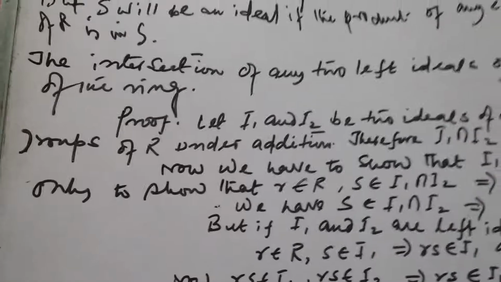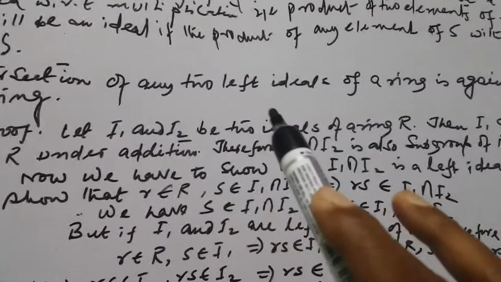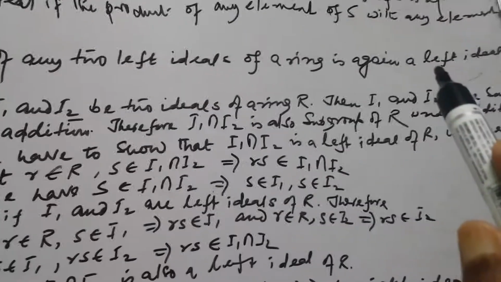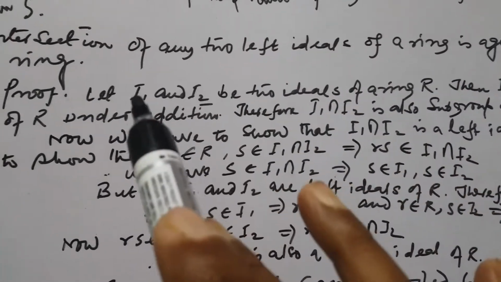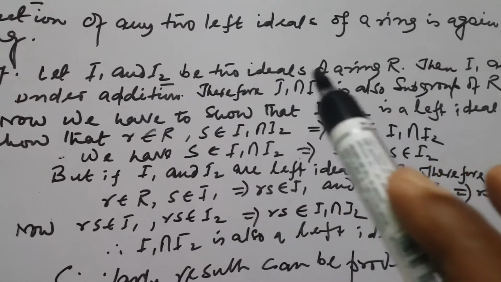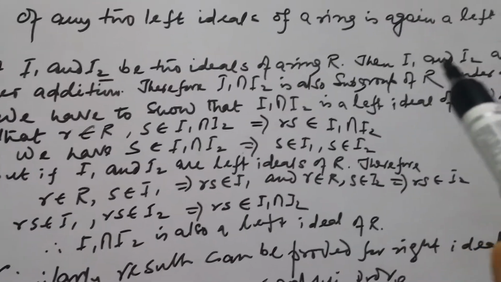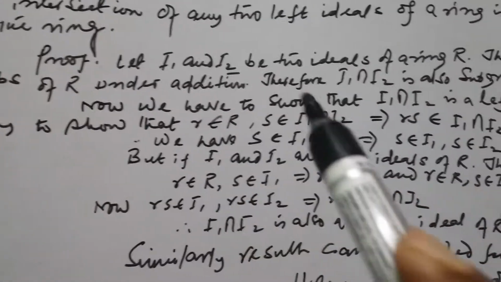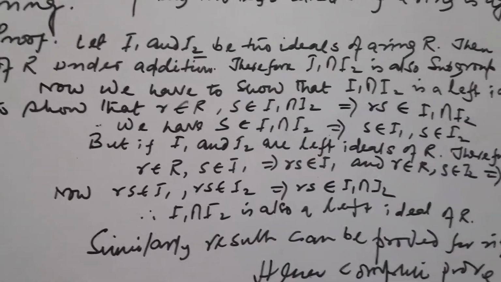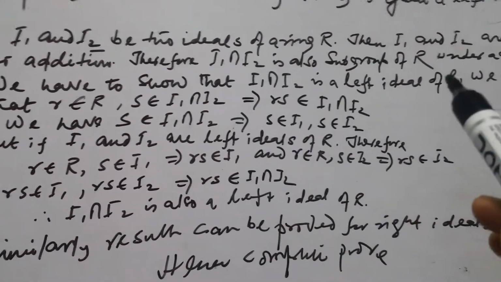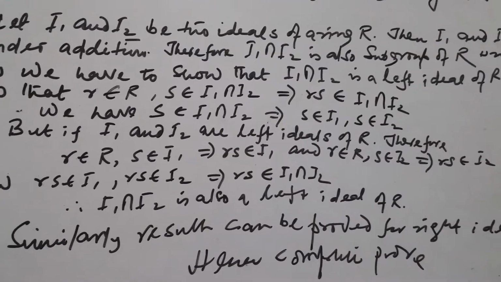Now my next proof: the intersection of any two left ideals is a left ideal. Why? If I1 and I2 are two ideals of R, then I1 and I2 are subgroups of R under addition. It means I1 intersection I2 is also a subgroup of R under addition.